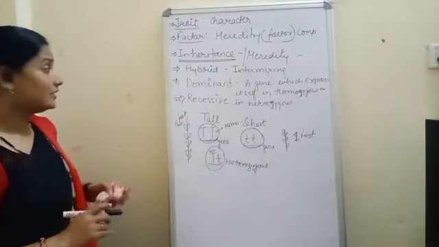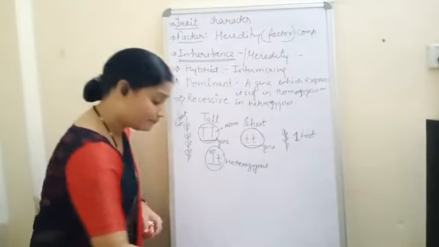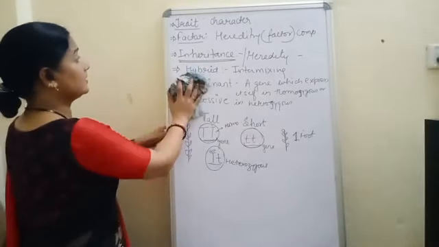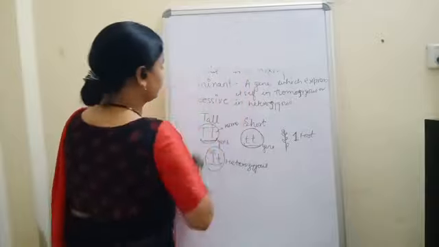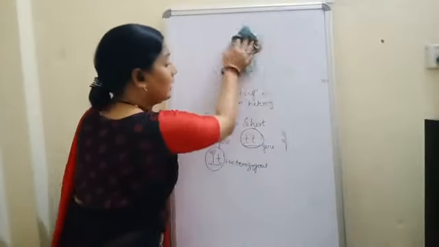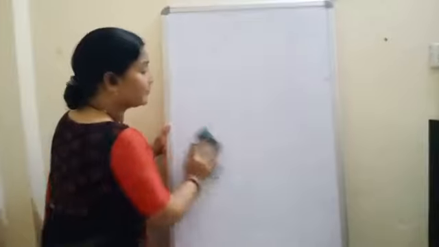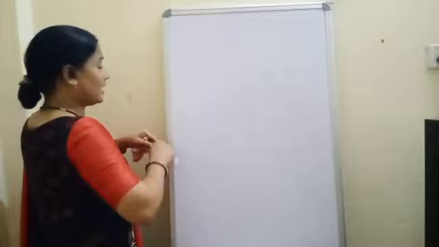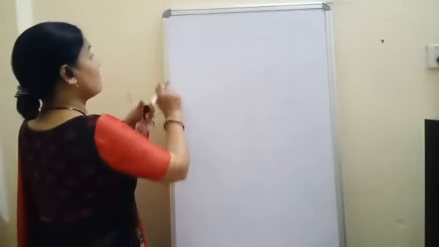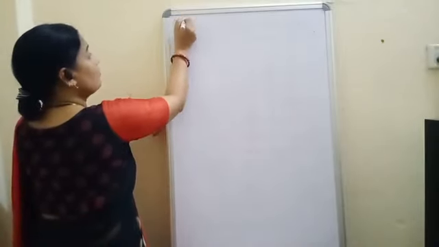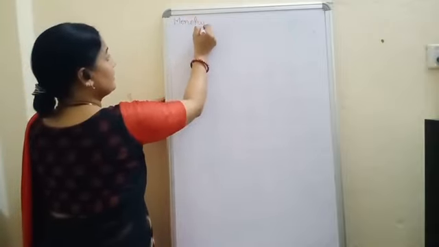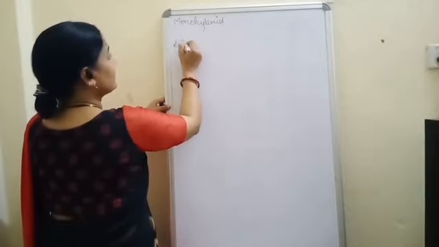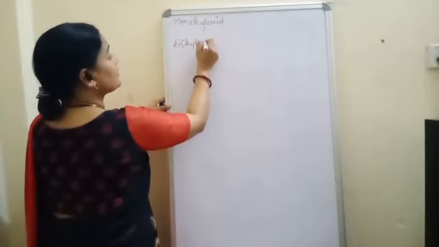So we have seen the terms hybrid, dominant and recessive. Now our next term. I told you the meaning of hybrid, that is intermixing. Related to intermixing, we have two terms. One is called monohybrid and the other is called dihybrid.